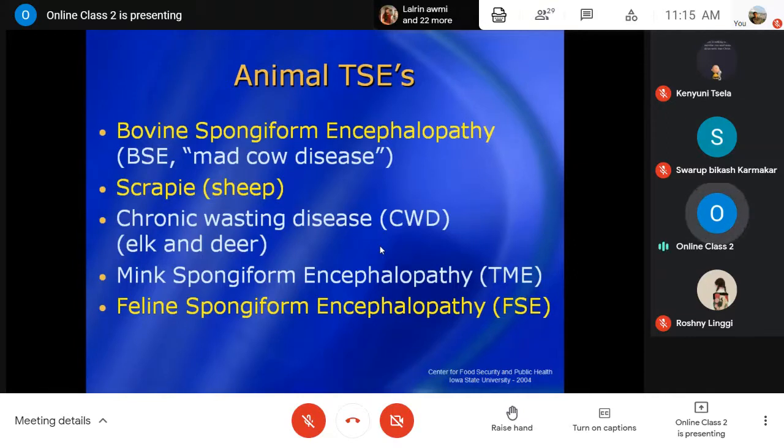The third important one is feline spongiform encephalopathy, FSE, in feline species. Other than these, there is chronic wasting disease, particularly in elk and deer, and also mink spongiform encephalopathy, which may occur. These are the common animal transmissible spongiform encephalopathies, out of which three are very important, as I have highlighted in yellow color.